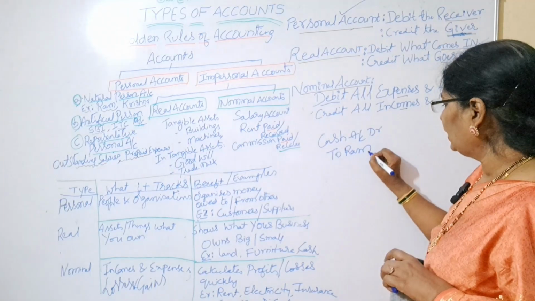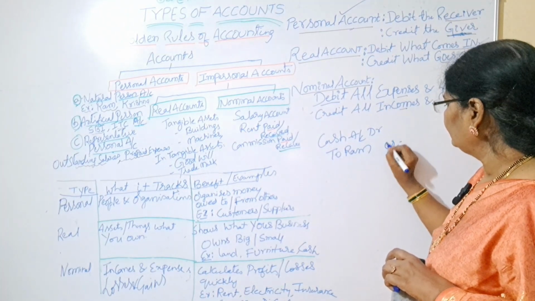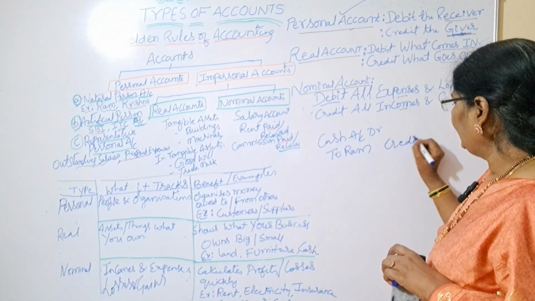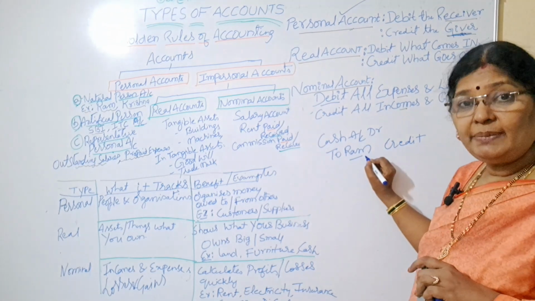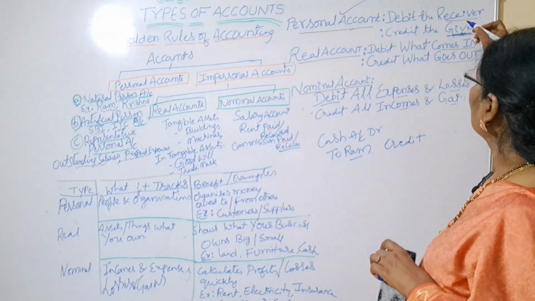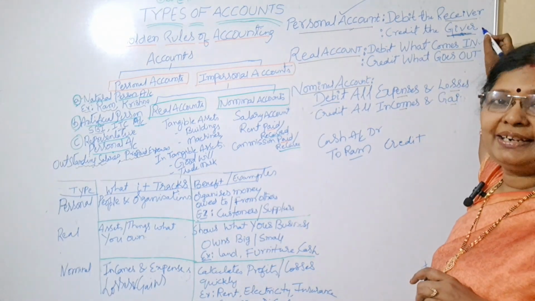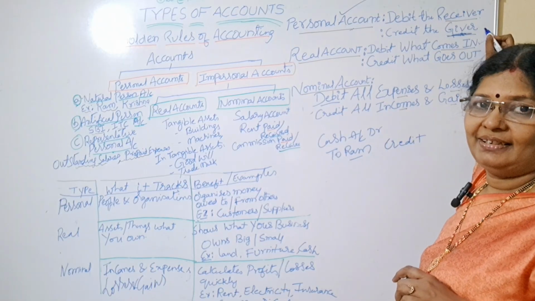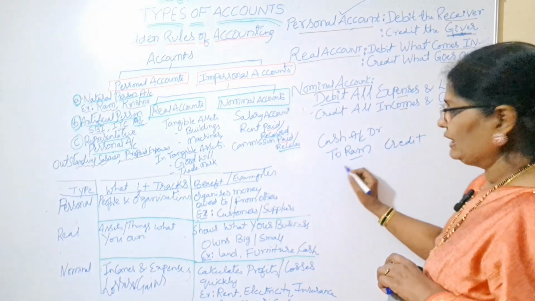Why are we writing Ram in the credit place? Because Ram is giving us cash. So the giver is always to be credited. Is it clear? Next, I will show another example.